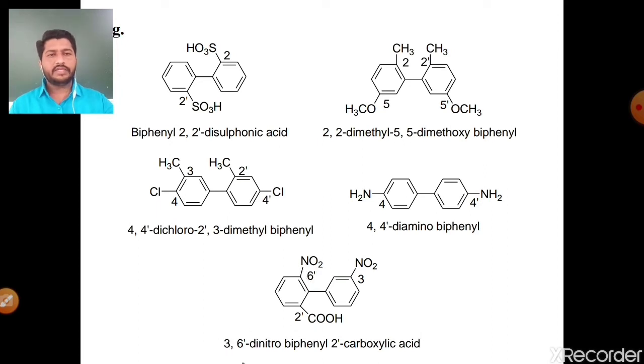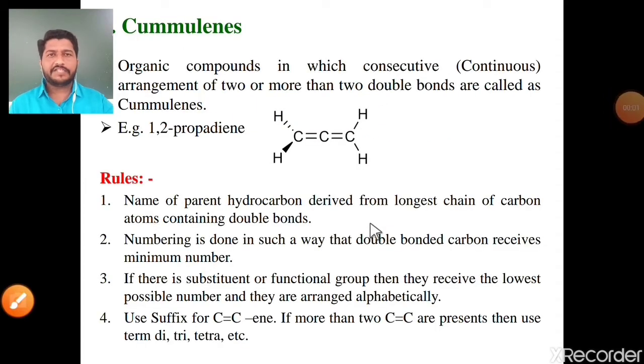See the IUPAC name, simply 3,6-dinitrobiphenyl-2-carboxylic acid. This is the IUPAC name of this molecule. These are the details about the IUPAC nomenclature of biphenyl molecules. Next one is the IUPAC nomenclature of cumulenes.